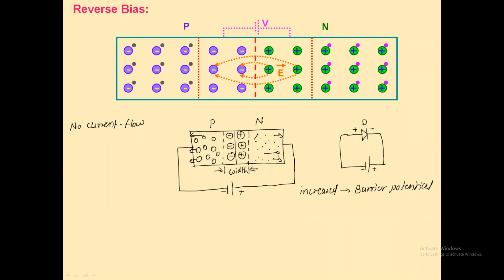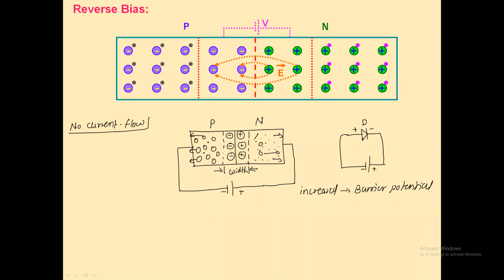This is the ideal condition. But practically, what happens? What are the minority carriers in the P region? Can anyone give me that? What are the minority carriers in the P region? Electrons. It's electrons. Is it right? And what are the minority carriers in the N region?